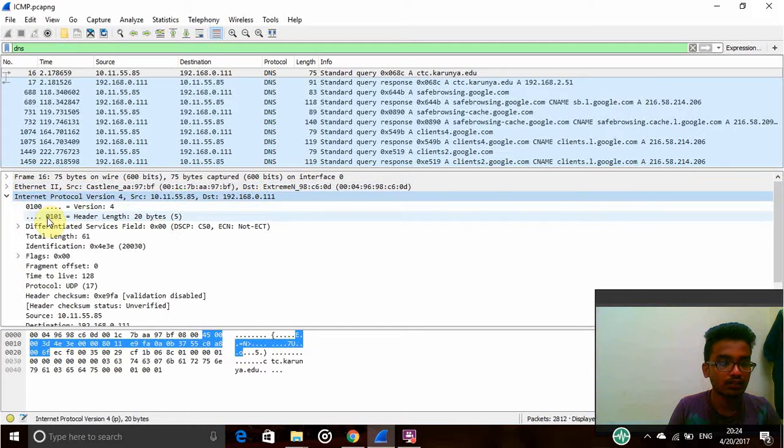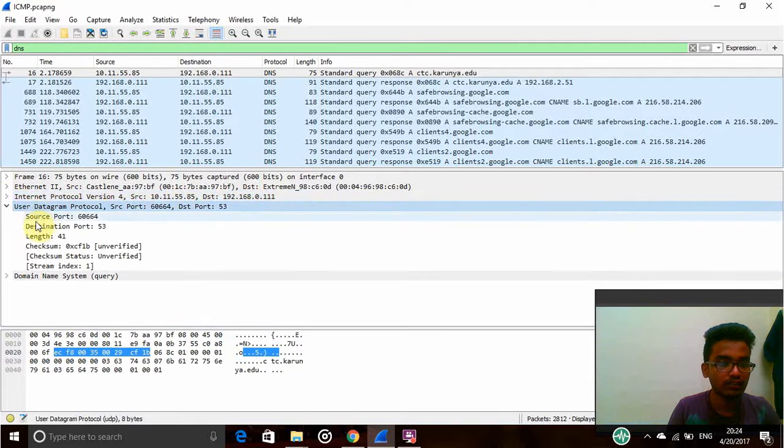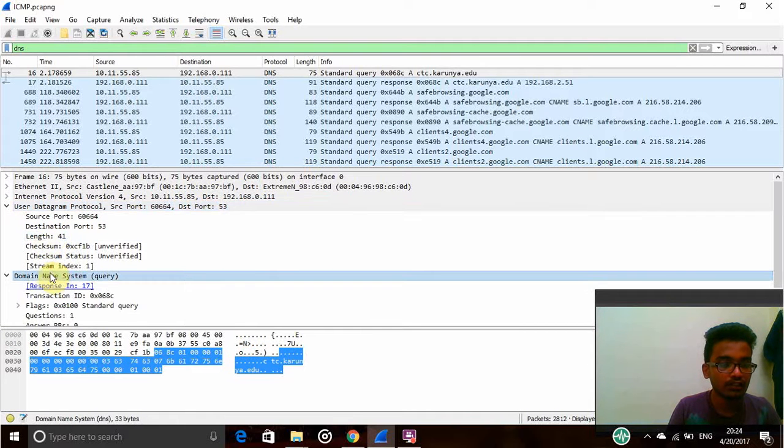Coming to Internet Protocol version, the total length is 61, this is the identification and flags. This is the source address and this is the destination address. These are the source port and destination port numbers, and this is the length. In the DNS query, here we can see how many questions have been asked and the replies to these questions. This is about DNS.